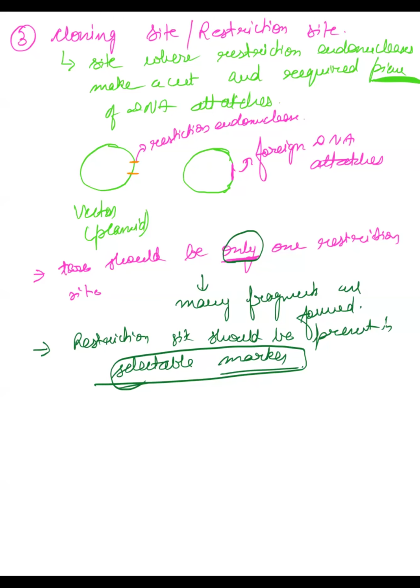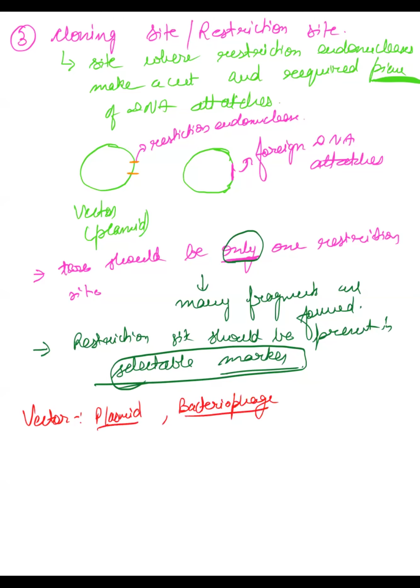Now vectors could be anything. As a vector, you can use a number of things. For example, you can use plasmid, which is extrachromosomal circular DNA. You can use bacteriophage, which is a virus. I am telling you what you can use as a vector: plasmid, or virus, bacteriophage.